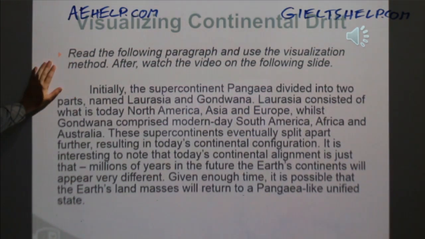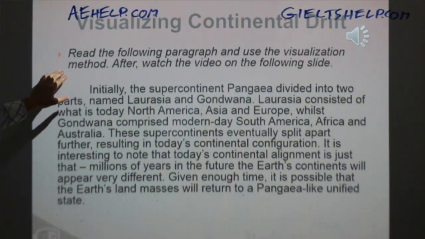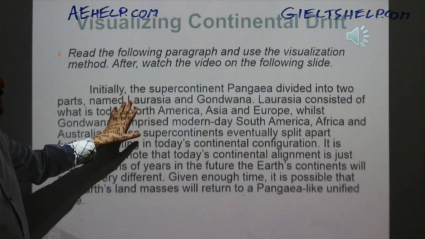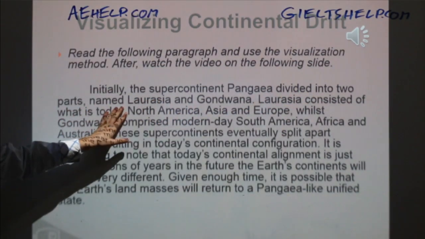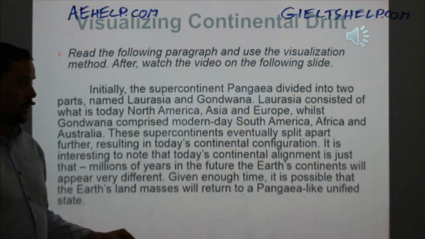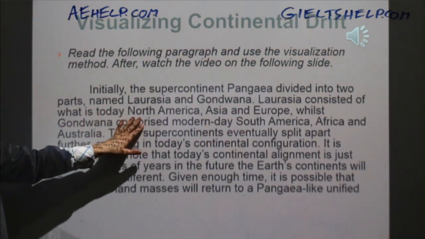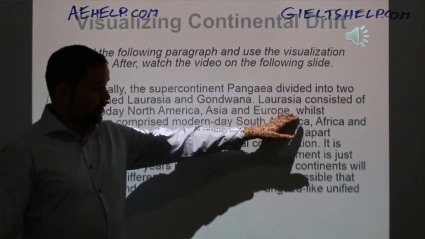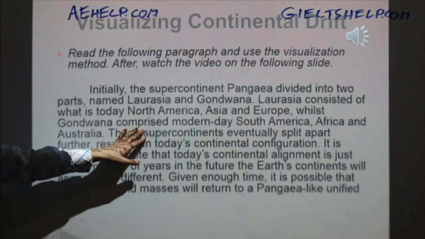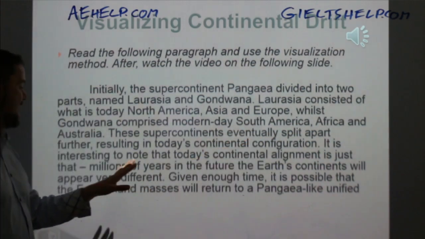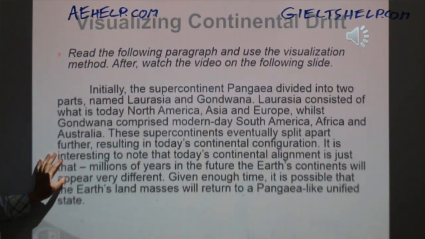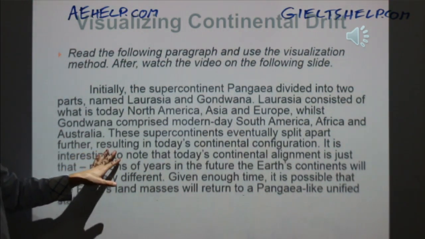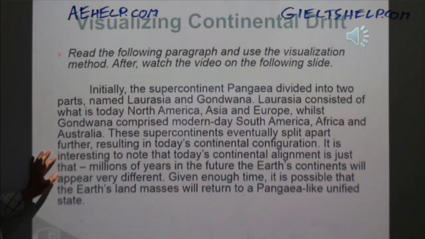So this paragraph is again continuing with some continental drift theory. Read with me. Initially, the supercontinent Pangaea divided into 2 parts named Laurasia and Gondwana. Laurasia consisted of what is today North America, Asia, and Europe, whilst Gondwana comprised modern-day South America, Africa, and Australia. These supercontinents eventually split apart further, resulting in today's continental configuration.